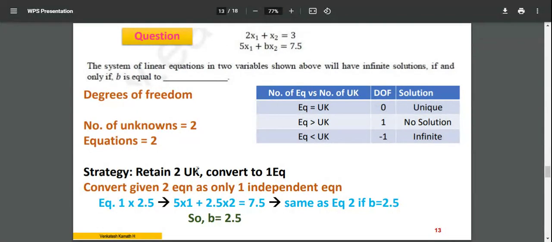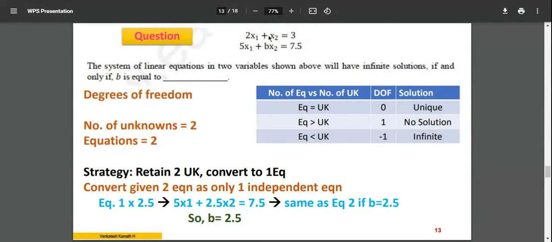How do I do that? This is what has been done here. If you observe it carefully, 5 divided by 2 is 2.5. On the other side, 7.5 divided by 3 is also 2.5, and 5 divided by 2 is also 2.5, and here the x2 coefficient is 1. If b is equal to 2.5, I have calculated in the forward way and explained in the reverse way.